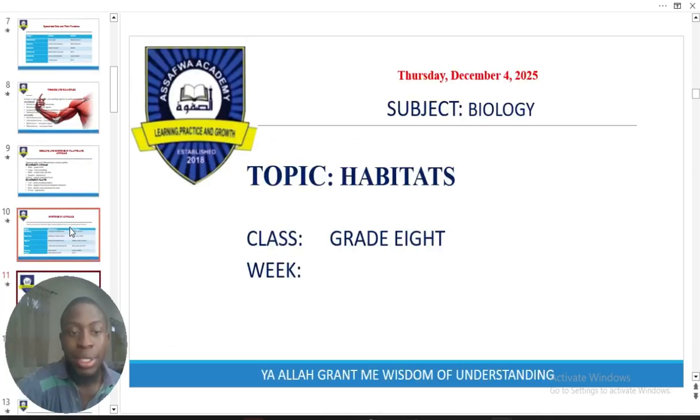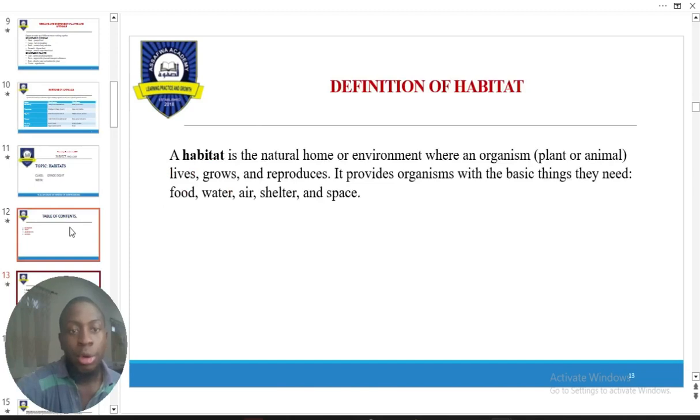Now, habitats. Right. This is a wonderful topic. Now, you people have been having one or two misconceptions about habitat. I'm here to correct that. Habitat does not talk about the organisms itself. It talks about the environment in which these organisms live, right? Or the natural home to these organisms.